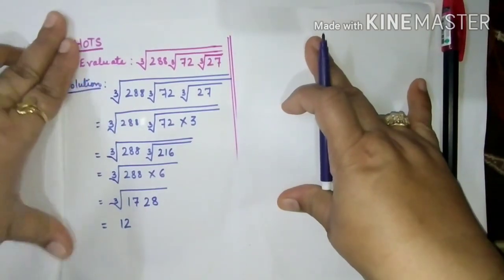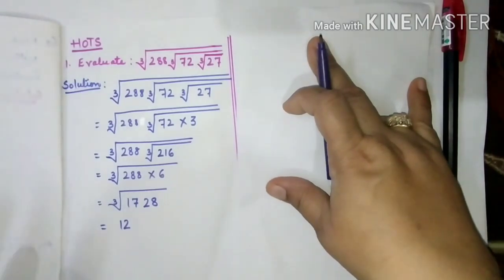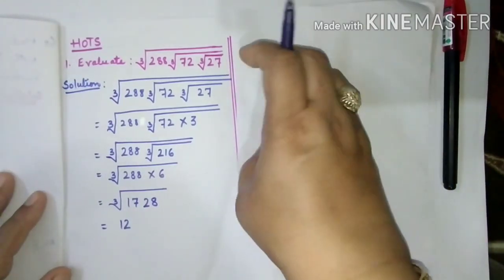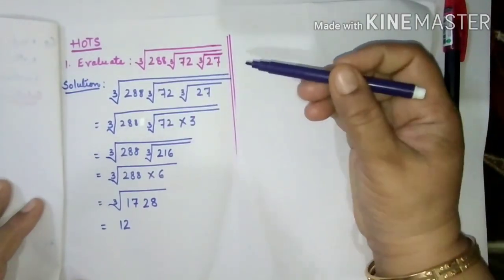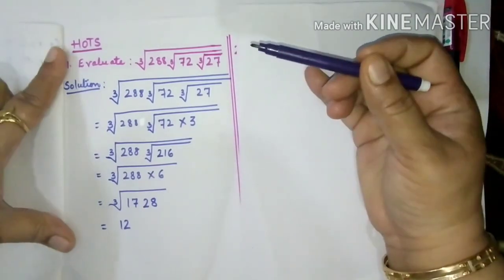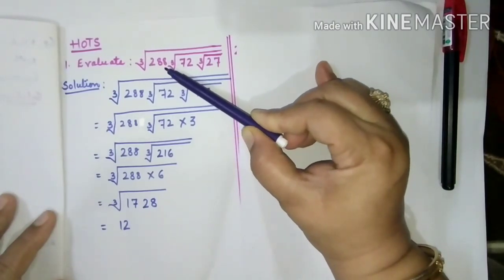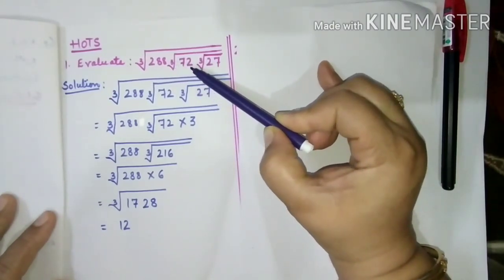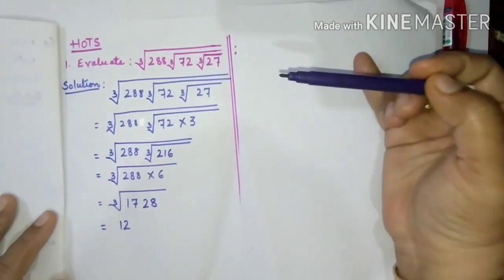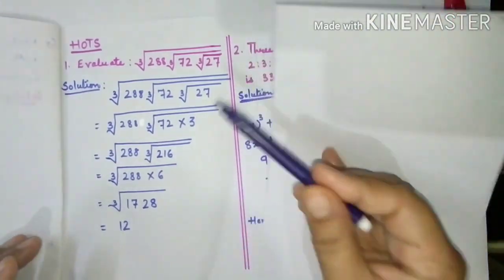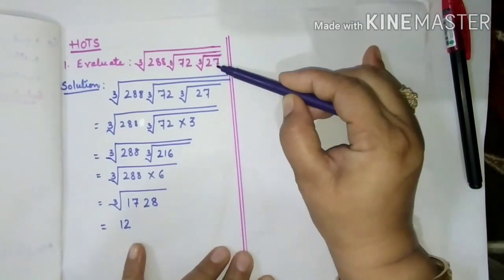Next, the question is HOTS. This was a very easy question, I should say, but the students feel difficulty because by observing this question, it looks like a very difficult question. Students, this is a very easy question. Let me just read. Evaluate cube root of 288 into cube root of 72 into cube root of 27. Multiple cube roots are here and students get confused. One tip is that we have to start this question from the last cube root, from here, from 27.